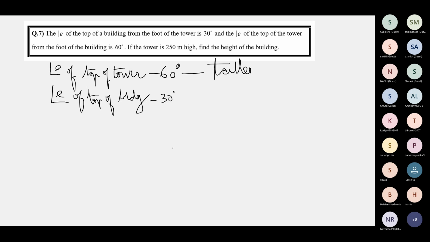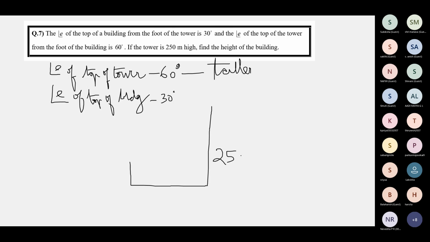Here the elevation of the top of the tower is more than the elevation of the top of the building. So the tower is taller. See here. This is the building. This is the tower. Okay, the tower is 250 meters high.